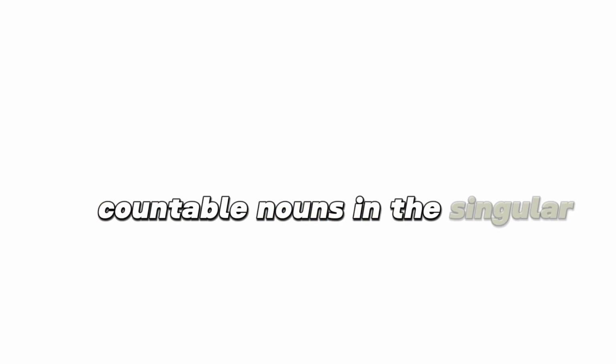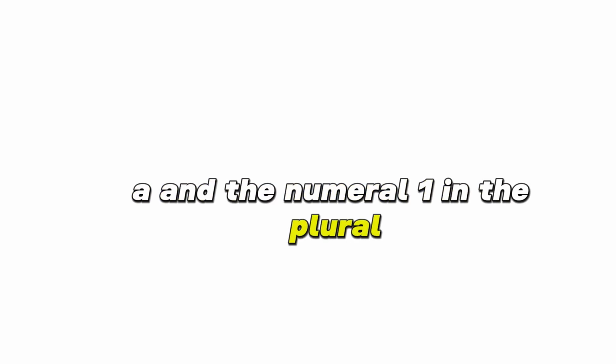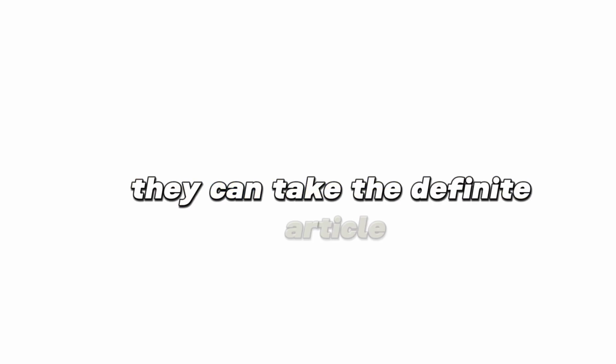Countable nouns in the singular can take the definite article the, the indefinite article a, and the numeral one. In the plural, they can take the definite article the and numbers. Example: Mark is cleaning the blackboard with a blackboard duster. Example: there is one shoe in my locker. Where's the other shoe? Example: there are 4 English stamps in this envelope.